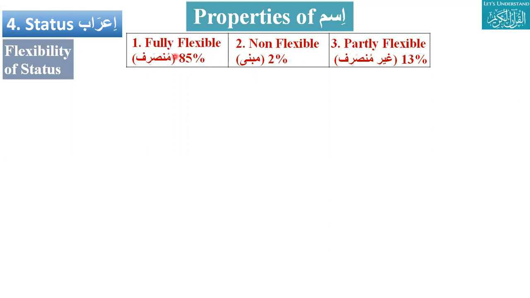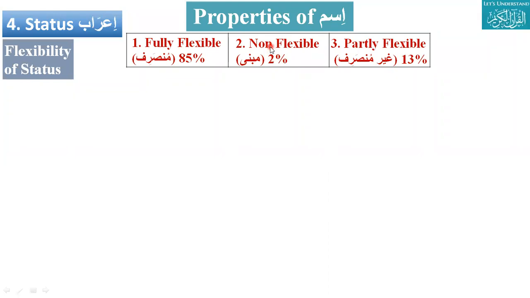Like, let's say fully flexible. If I say, Javed bhai, Muslimun, can you please tell me marfu, mansub and majroor of Muslimu? Muslimun, Musliman and Muslimin. So you said Muslimu, Muslima, Muslimi. You said u, a, i, on, an, in, all three types. So whenever some ism has all three types of flexibility separate, marfu, mansub, majroor, all these three forms will be separate. It will be fully flexible, as Javed bhai said.